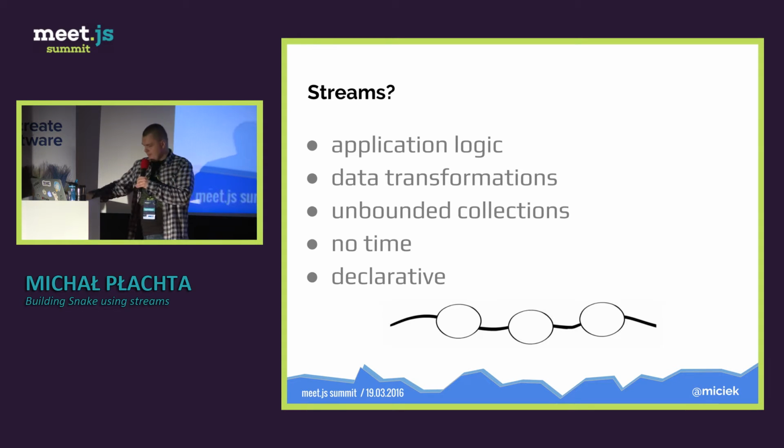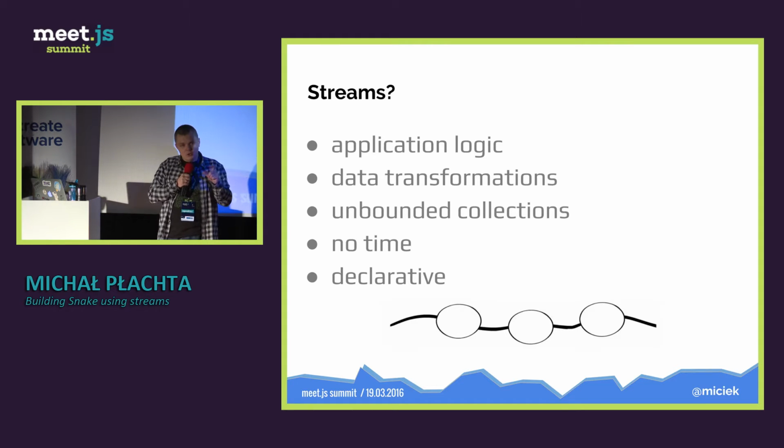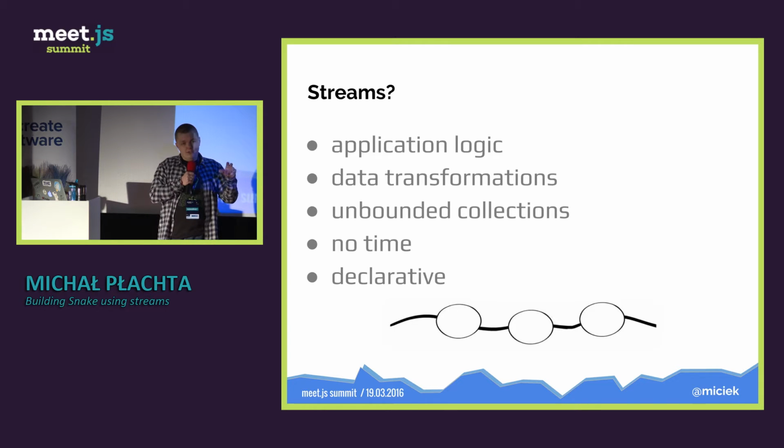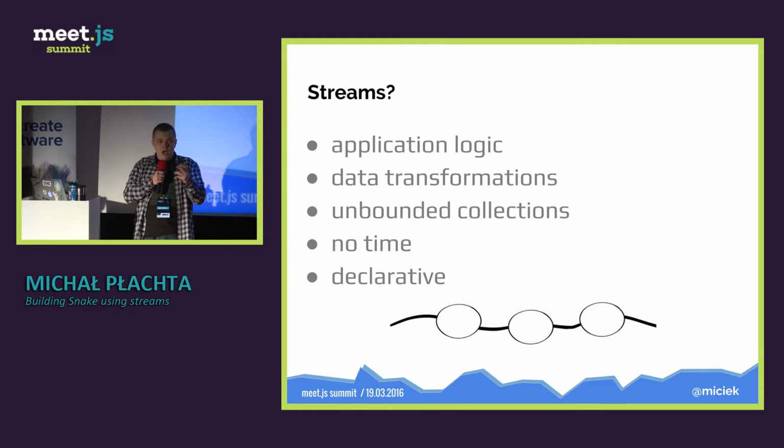So the first thing is, what are they? They are really the same. So we are doing the same thing with streams that we've done so far, but in a different way. So this is another way of defining application logic. And what's different about it is that it's focused more on the data transformations. So by data, I mean the usual suspects like arrays, lists, ints, strings, and so on, but also code. So you can have a stream of functions, which I will show you. And you will be able to see how and when it can be applicable.